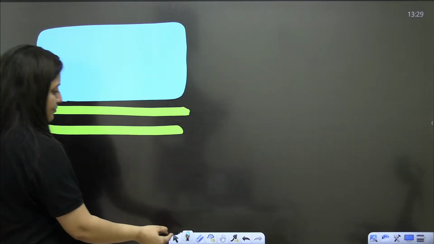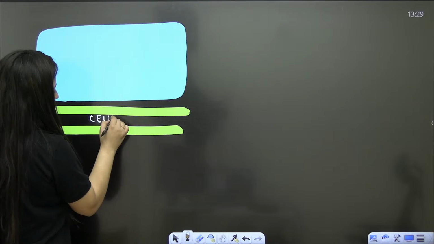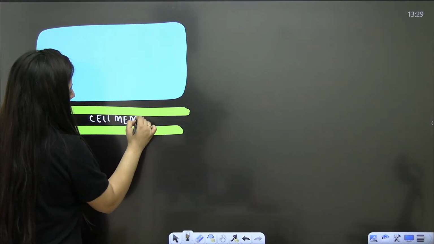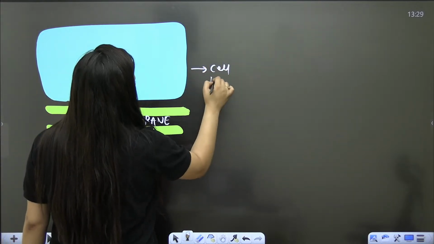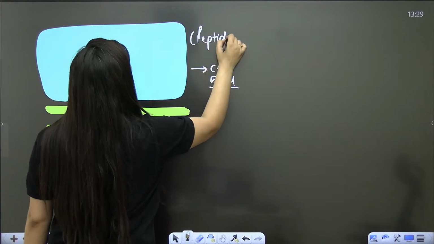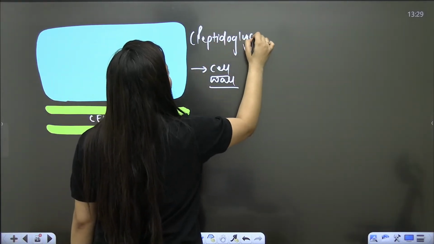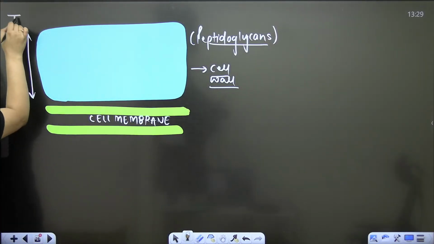So in your gram positive bacteria, this is your cell membrane, and outside it is your cell wall. The cell wall is made up of peptidoglycans. So it is very thick, if you guys can see. Yes, it is very thick, right?